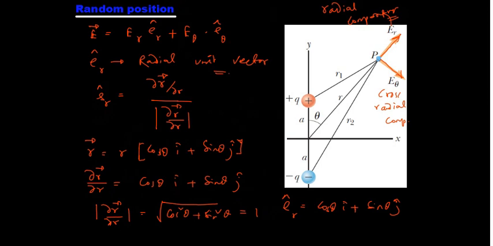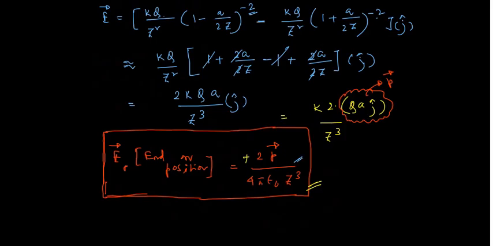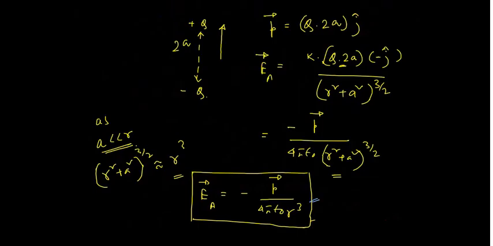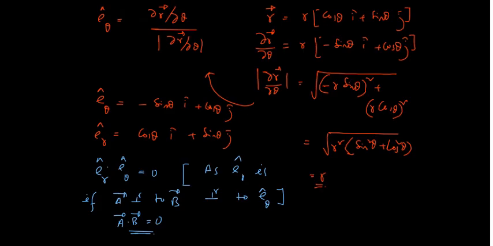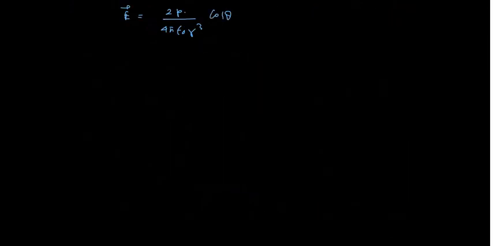For the radial part we will simply use the term of the end-on position, and for the E theta value we will use the term of the broadside-on position. So I will write E vector: E_r is 2p by 4 pi epsilon naught r cube, as this angle is theta, so this component will be the cos component and this will be the sin component, times cos theta r cap, extremely sorry, r cap.